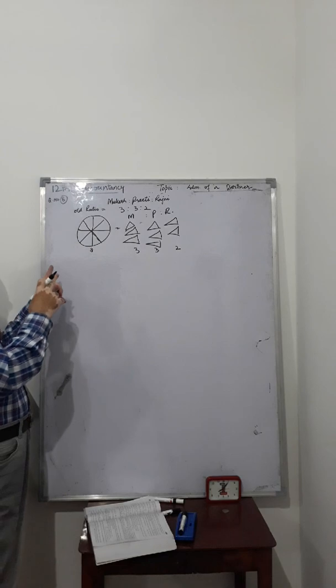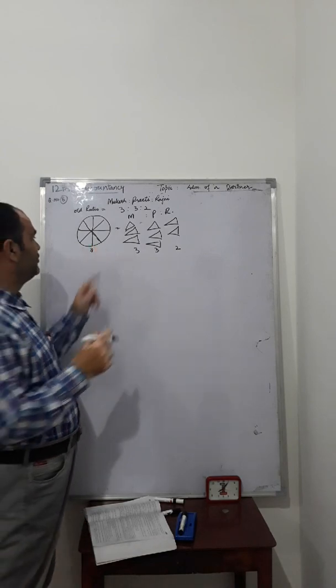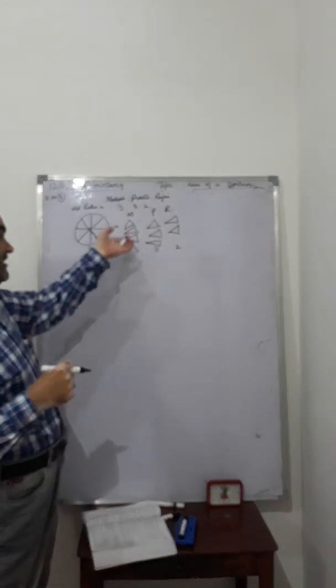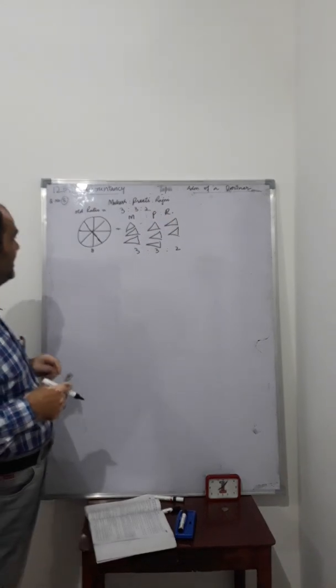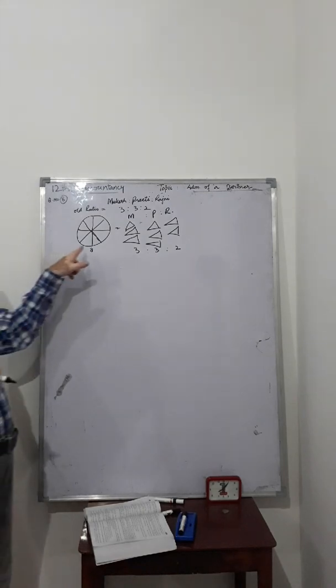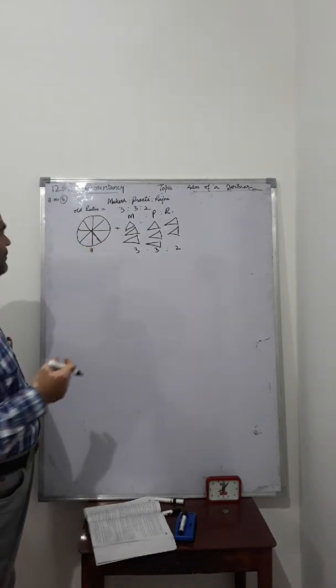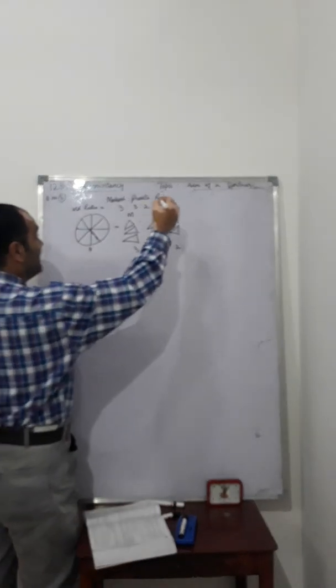This means we are sharing this pizza in the ratio 3:3:2 among 3 partners, Mukesh, Preeti and Rajni. I think you would have understood this sharing ratio of the pizza very clearly.